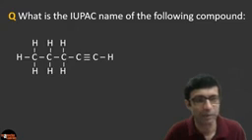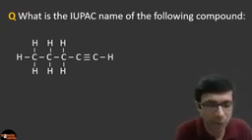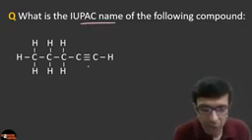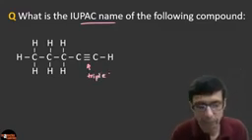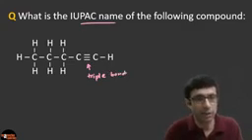So what is the IUPAC name of this compound? So clearly you guys can see that there is a triple bond here, right? Can you see the triple bond?